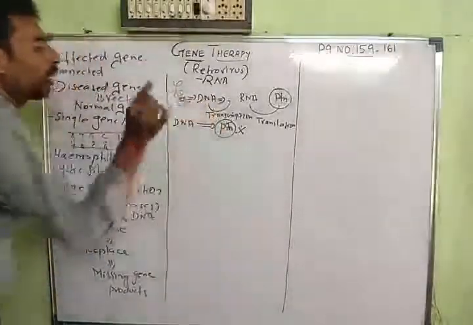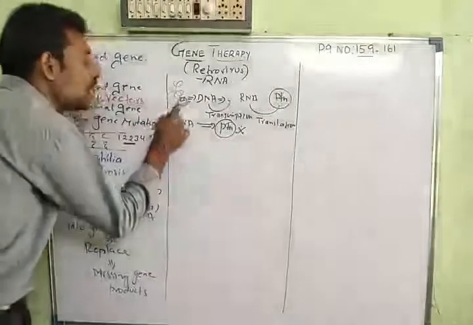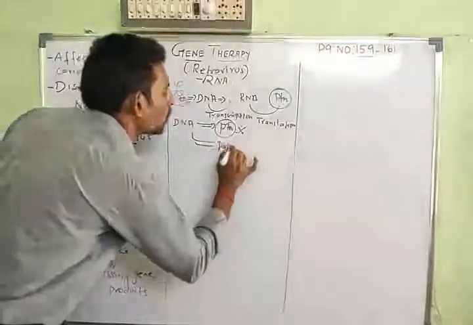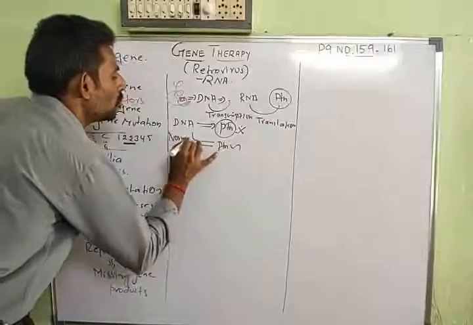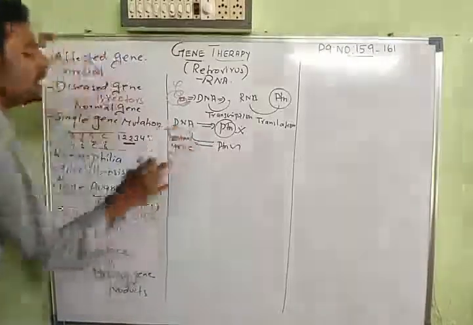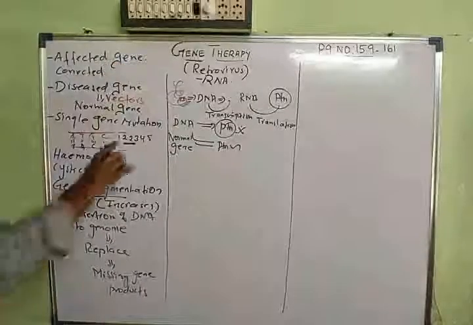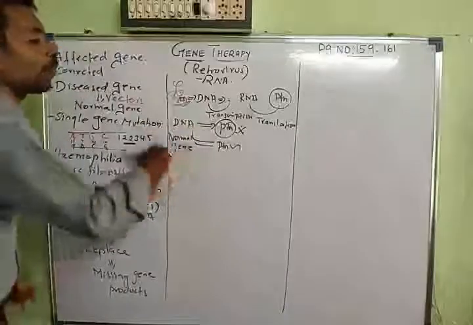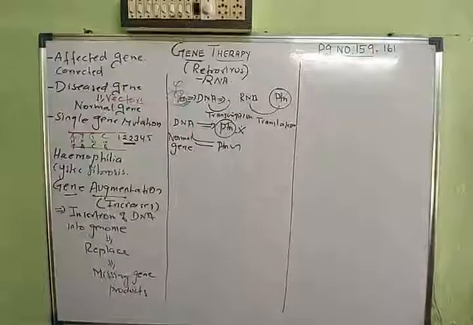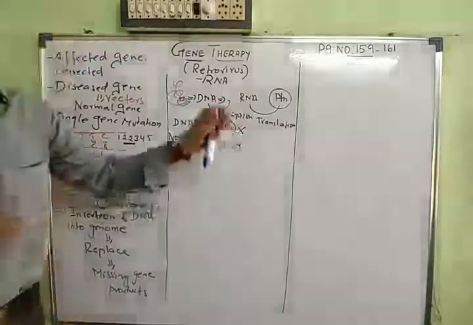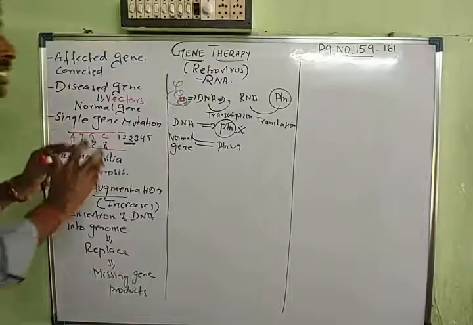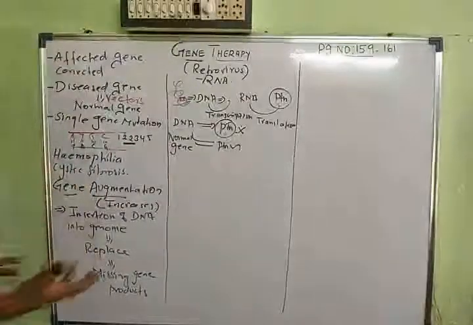This is a normal DNA. When the normal DNA is inserted into a patient's genome, this DNA can produce the proteins. When the normal gene is introduced into the patient through the vector, the normal gene can produce the proteins, and the protein can do the functions. So that is one. Introducing a gene so that it can translate. The gene can undergo transcription, and it can translate to produce the protein. This is how gene augmentation is done. So increasing the gene products, that is what gene augmentation is.